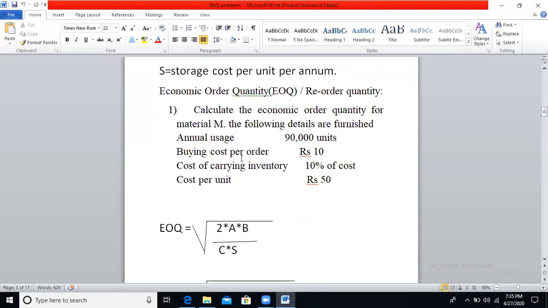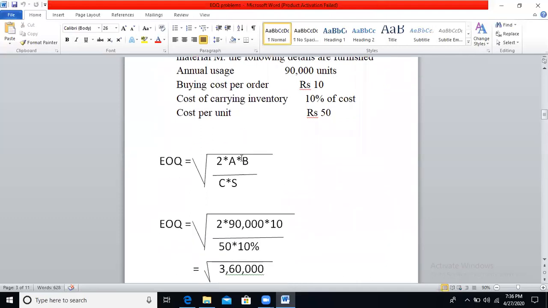EOQ is just using the formula, simplify the formula and calculate the economic order quantity. This EOQ problem will be asked as a 6 marks question. So write down the formula here: EOQ equals square root of 2 into A into B divided by C into S.